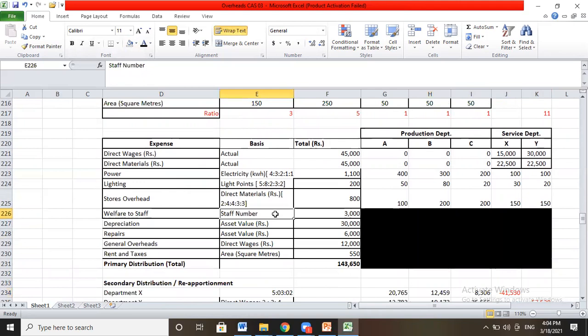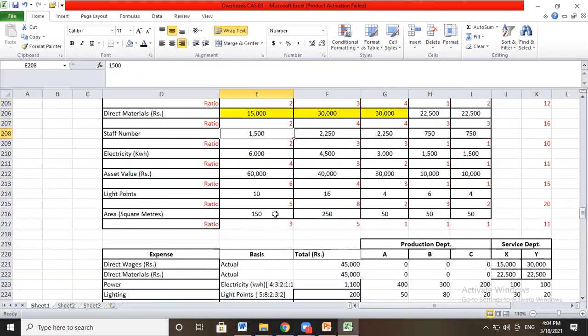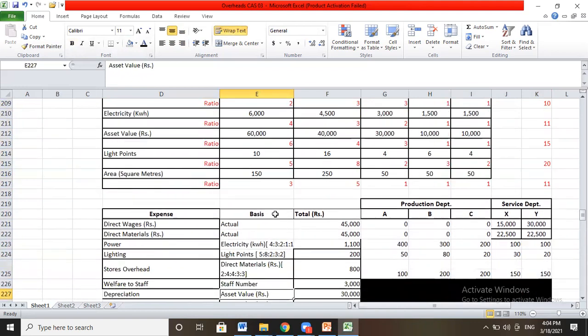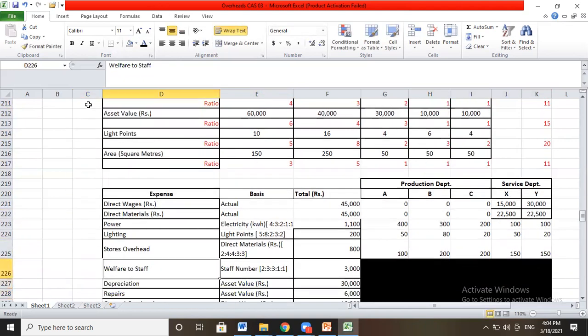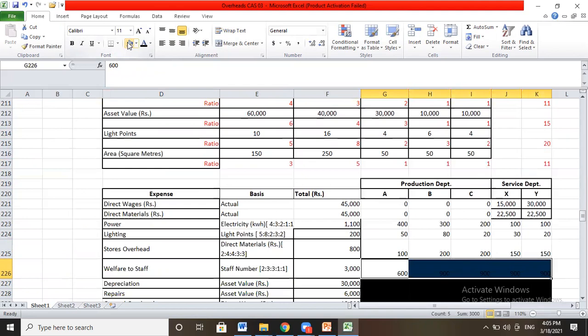So for staff numbers, again, the number of staff as given is 2:3:3:1:1. So as per staff number, the total will be 10. So 3,000 will be divided by 10, it will be 300 and multiplied by 2, it will be 600. So same, divided by 10 you will get 300, and 300 multiplied by 2, multiplied by 3, multiplied by 3, multiplied by 1 and 1.